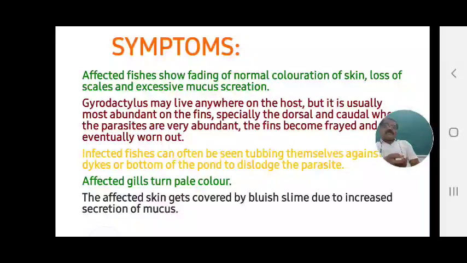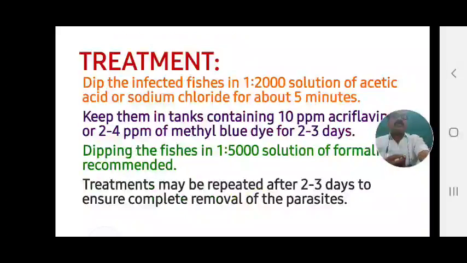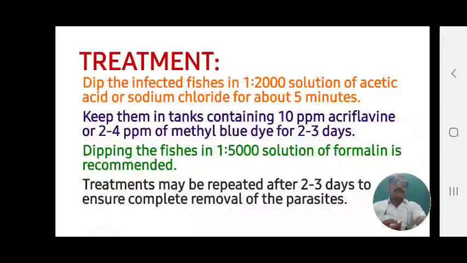The areas affected by the parasitic worms are covered by bluish slime due to increased secretion of mucus. Due to the excessive mucus secretion, the parts affected by this parasite, this pathogen, are covered by bluish slime.